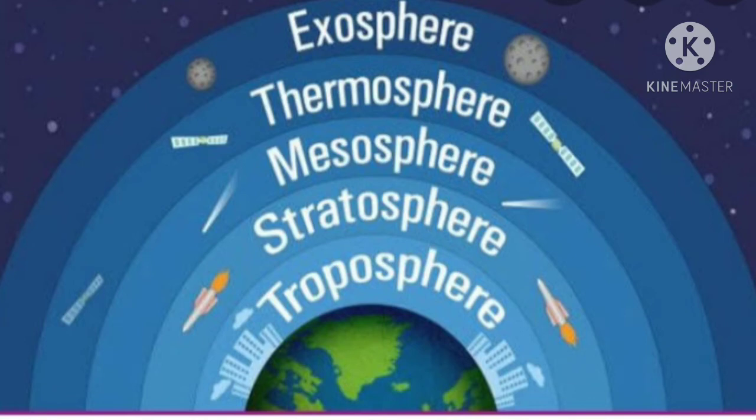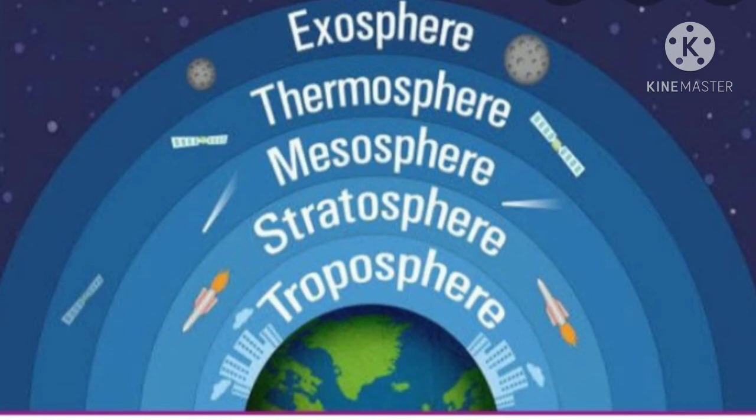Now we will discuss in detail. It provides us with the air which we breathe in and protects us from the harmful effects of sun rays. The atmosphere extends up to a height of about 1600 kilometers. The atmosphere is divided into 5 layers. Which 5 layers, that also we will see. The 5 layers are divided based on composition, temperature and other properties.